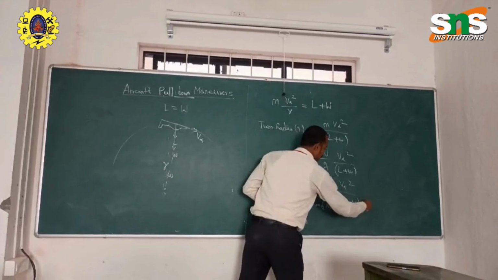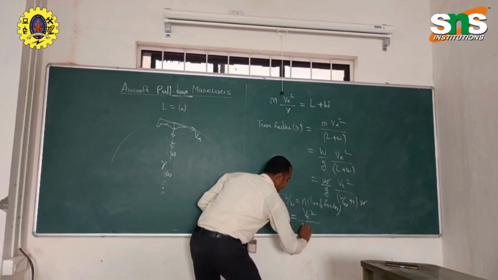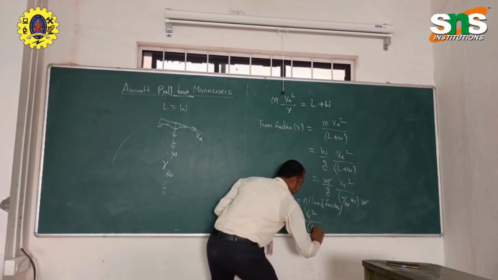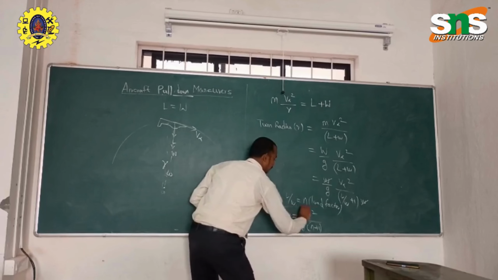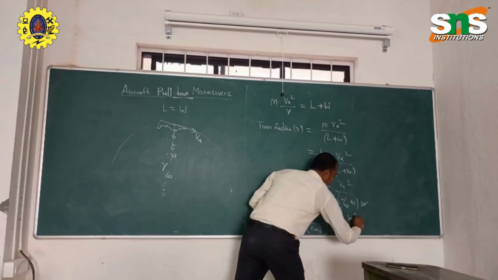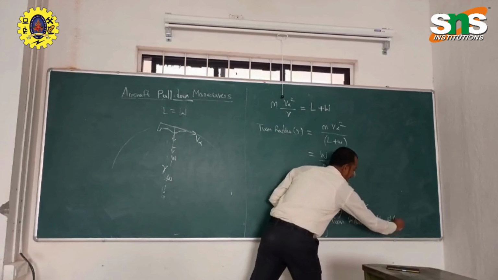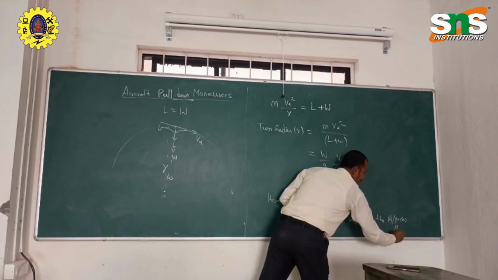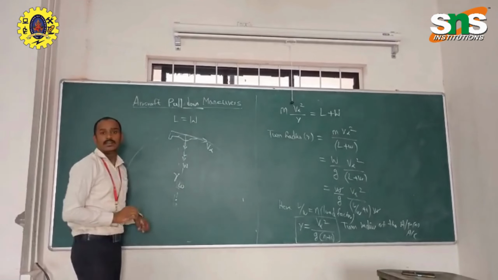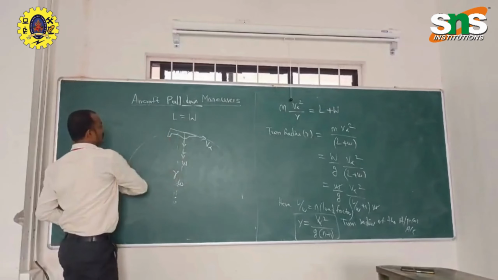We can cancel the W by W. So we will get V infinity square divided by g, replacing the load factor with n, times n plus 1. So this R will be the turn radius of the airplane or aircraft during pull down maneuvering.